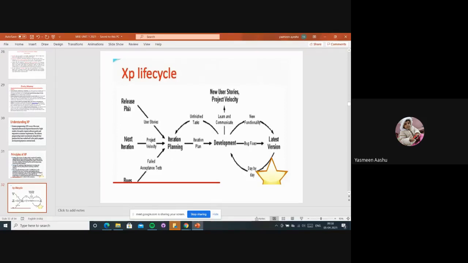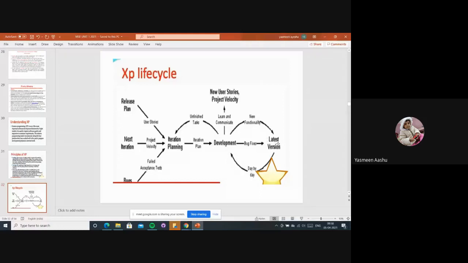Iteration plan. So here is the release plan, and next is the iteration: according to the user stories, they will be releasing it as the next version, right? Project velocity: they are going to release it as the next iteration. It means all the changes are going to be included in that iteration plan. According to that, they will develop the project and fix all the bugs, and release it as the latest version, like day by day.